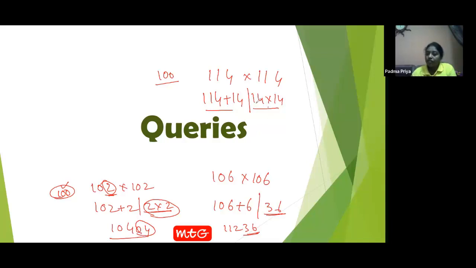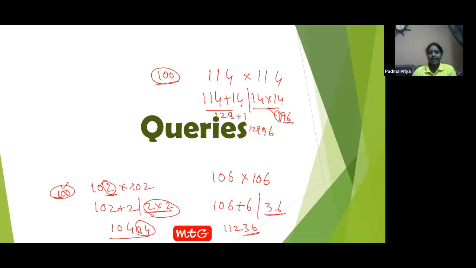In this case, 14 into 14 will be a 3-digit number. To make this number, again, there will be another process. How can we do? This process is 128, and this extra one we carry over here to make it as 129, and this 96 will be written as it is. So, however, the magic number is 100 only.